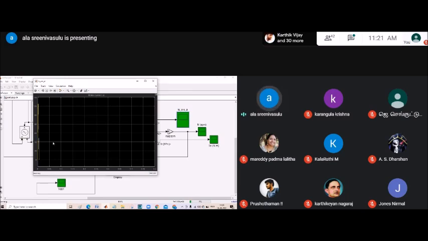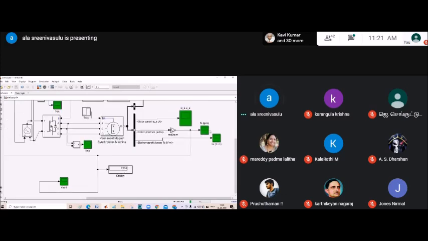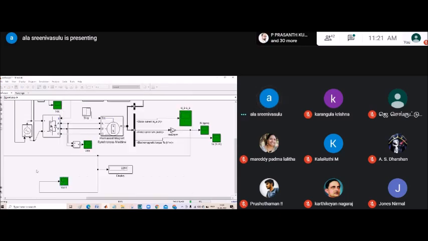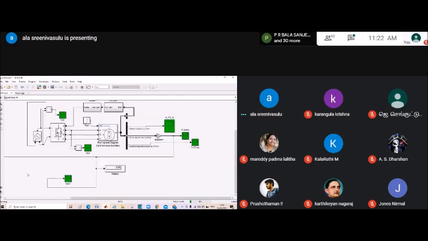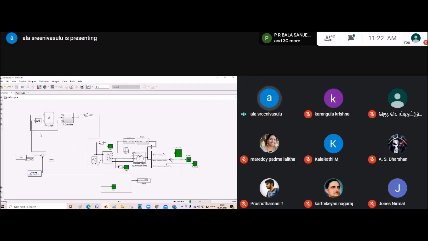You can see here, this is the stator current. So it is oscillating. At one point, it will be settled down. 2500 RPM, it will be settled down.